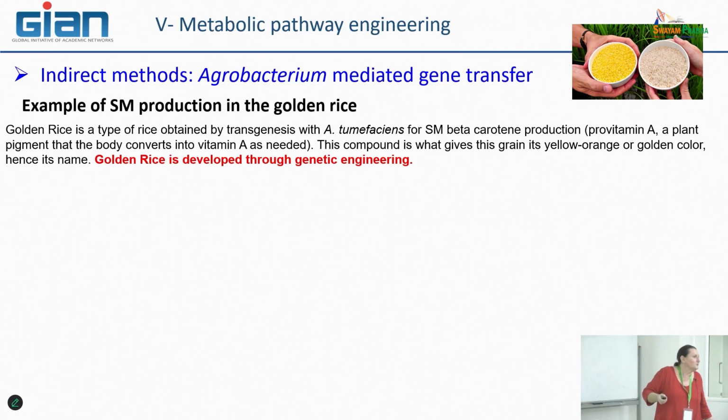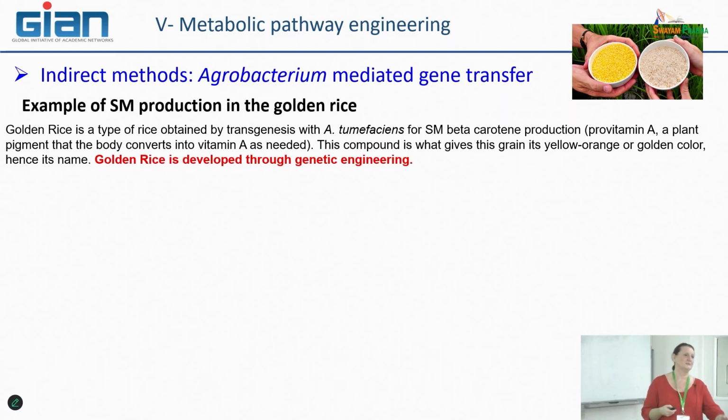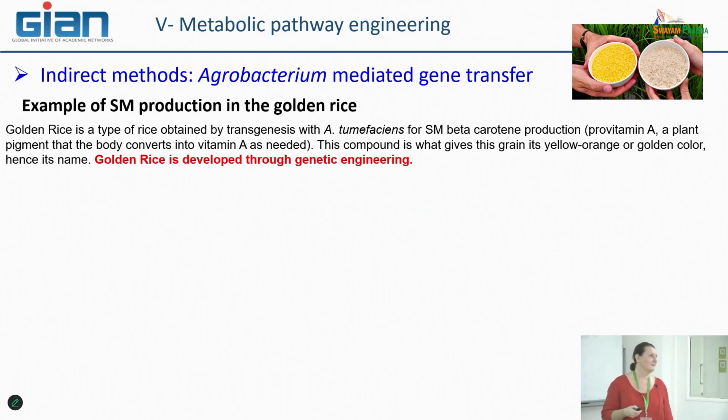So what are the applications we can do? I have taken this example of golden rice. Can someone explain to me what is the aim of this rice? Enhanced production of vitamin K within the rice. Yes, the idea was to produce a precursor of vitamin A, not the vitamin A by itself. And why?